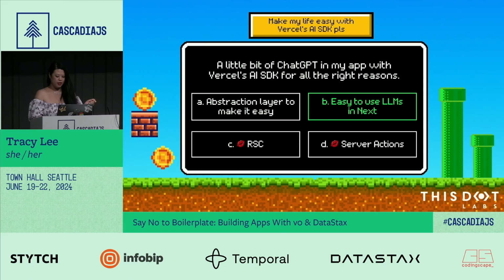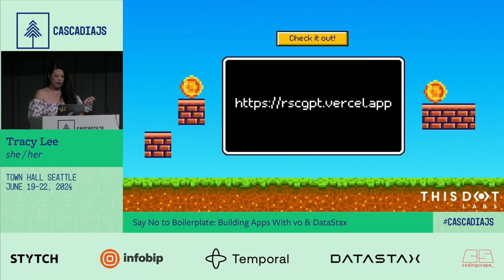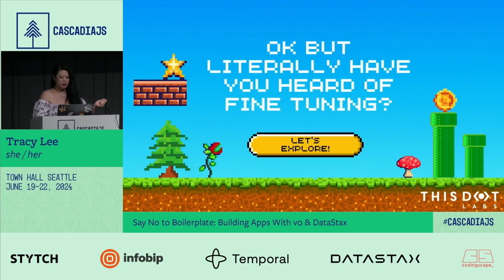So I'm going to go through this, and you can actually check this out. So rscgpt.vercel.app, you can check it out, and you can play with the little thing that I built.